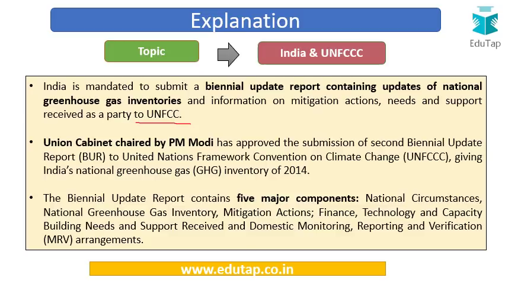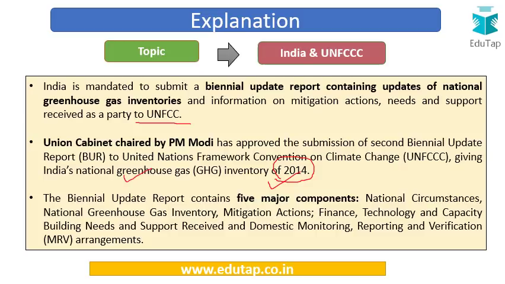Now, Union Cabinet has recently approved the submission of the second such biennial update report to UNFCCC, giving India's national greenhouse gas inventory of 2014. So this is also important. The period is 2014. And this report contains 5 major components.